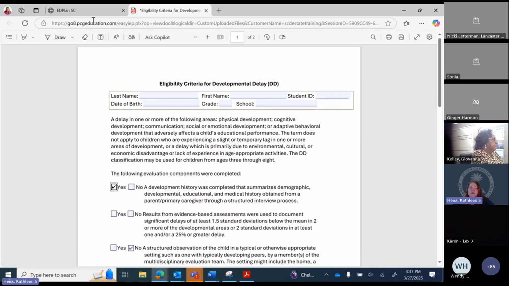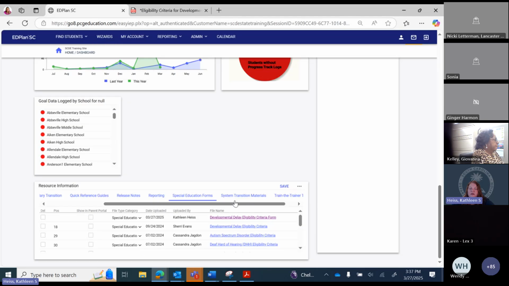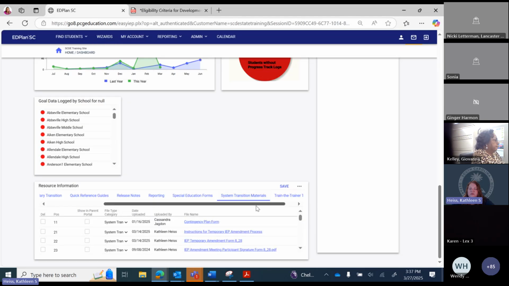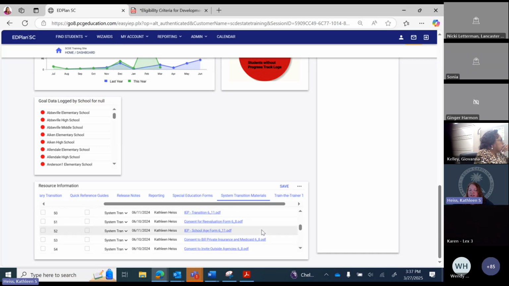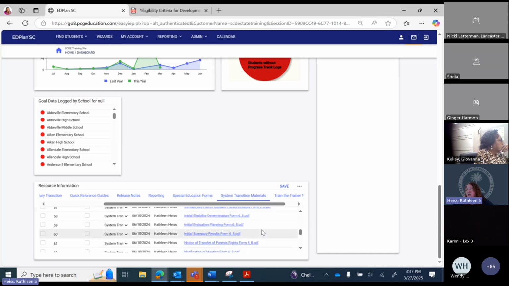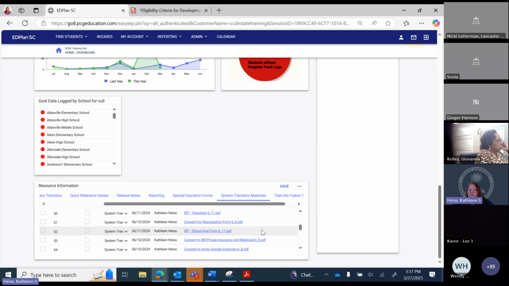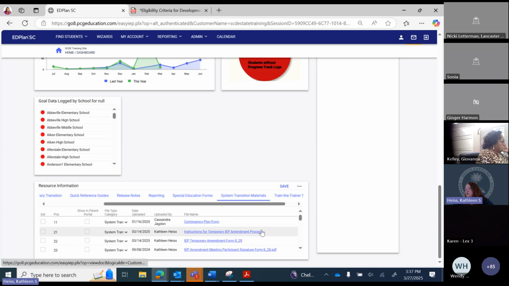And I am also working on updating the forms under system transition materials, making sure they have the header changed. It says birth date now, instead of date created. So looking at that, and then the big overhaul will be the IEPs with the changes that have been done.